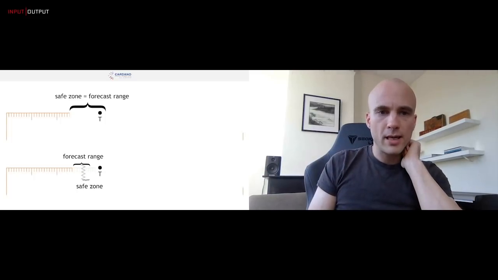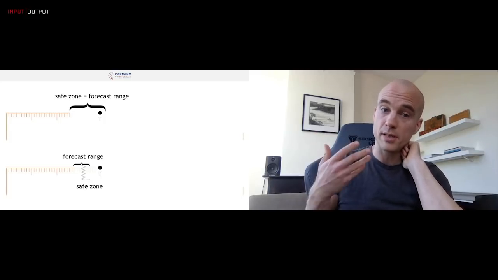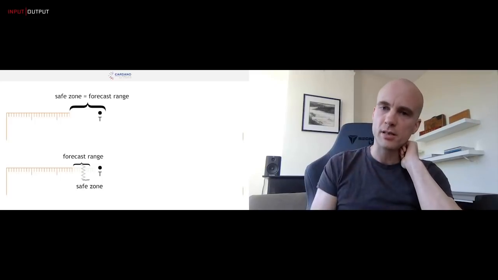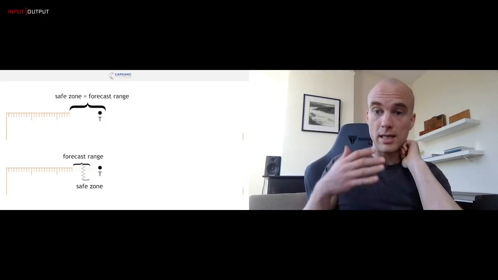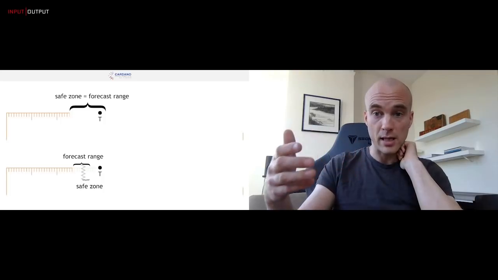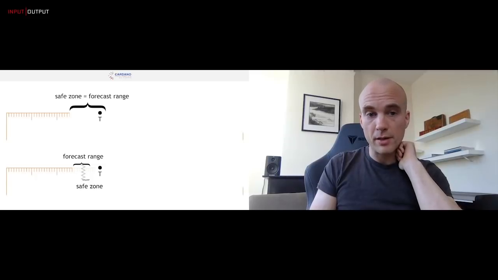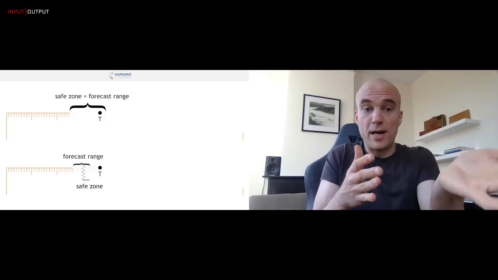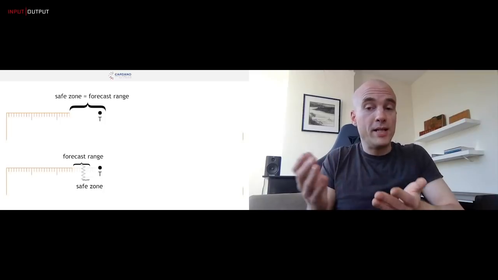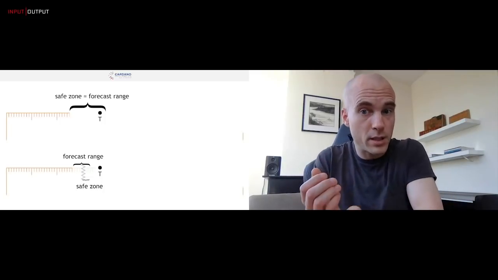And so if we're not careful, we might end up in a situation where we don't yet know when the transition is going to happen. And so we apply the safe zone of this era, and we might have some time t that fits in with the safe zone. Now, in the very next slot, we learn when a transition will happen. And so now our forecast range is up to the transition point, and then the safe zone of the next era, which could be very short. Now, if this happens, we might have made a decision about time t that is actually incorrect, because time t falls outside the safe zone of the next era, right? So it's past the transition point. We didn't know that. We made some conclusions about it, assuming that there was no transition, and so we derived the wrong answer.